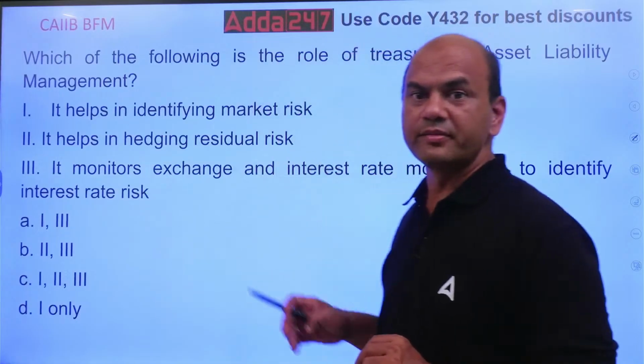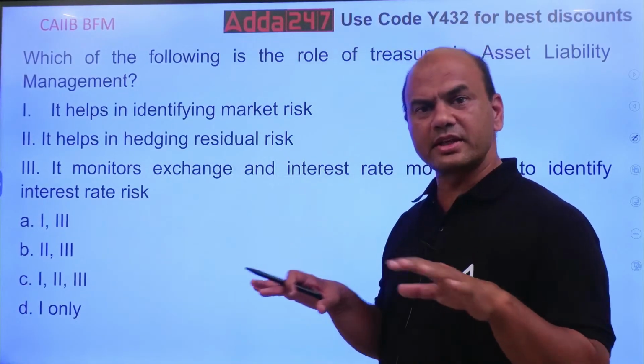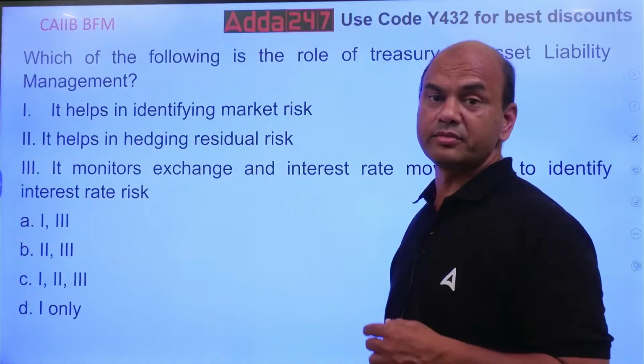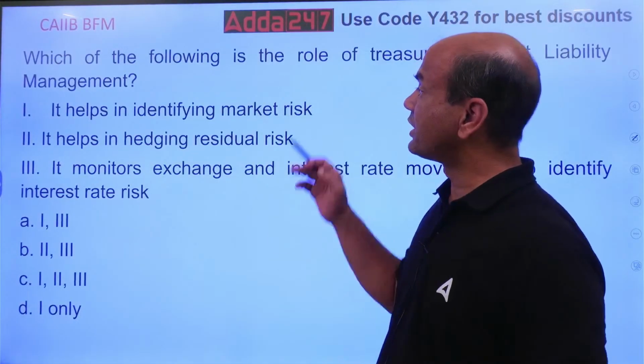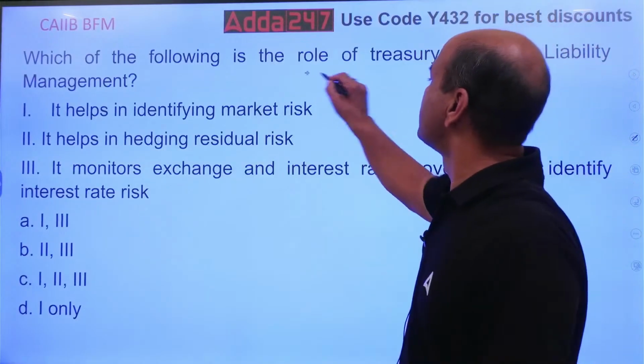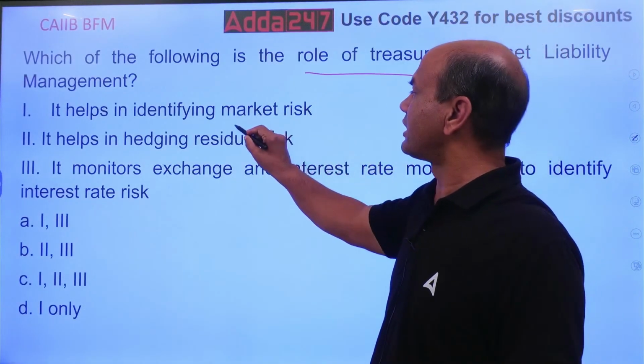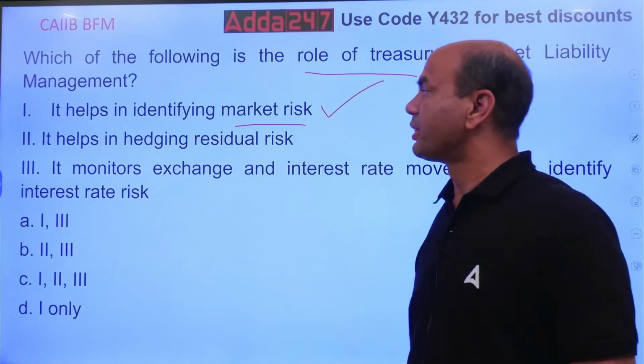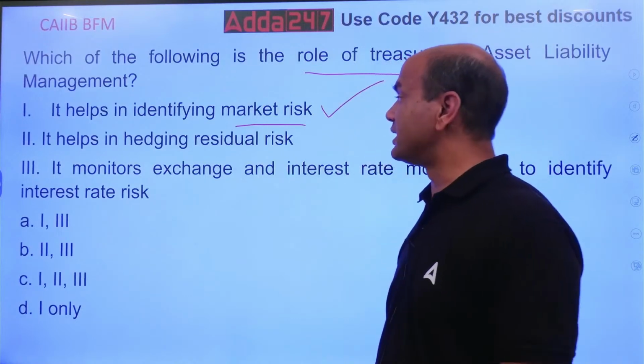So that is the meaning, which is the most important one, though everything is required. So the answer over here will be what? What is the role of treasury in ALM? It helps in identifying market risk. Yes. It helps in hedging residual risk.